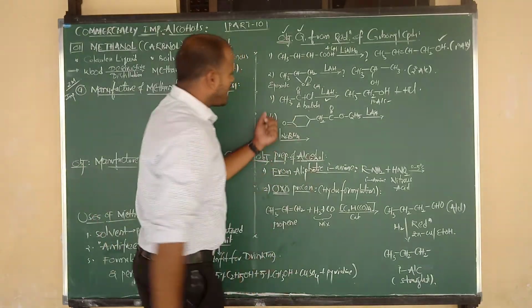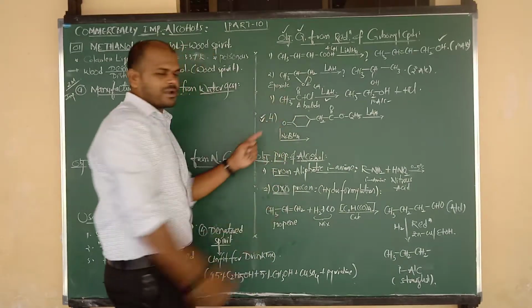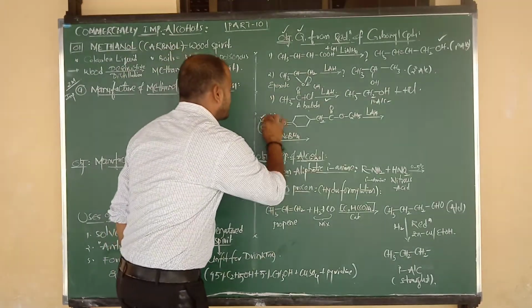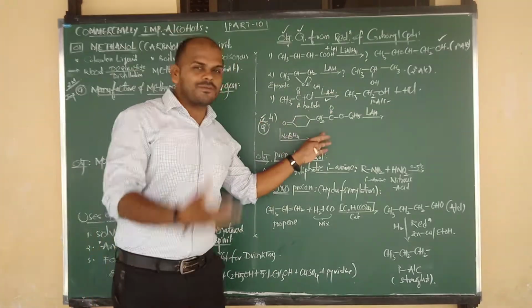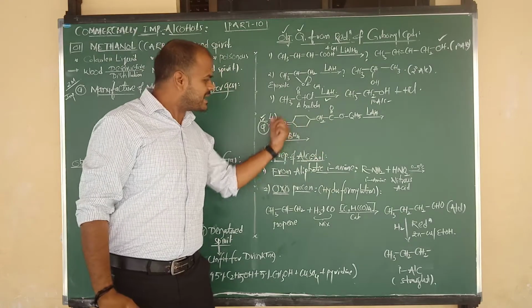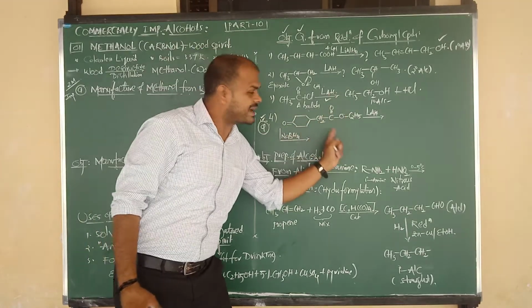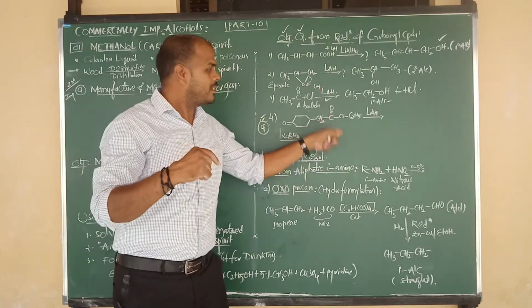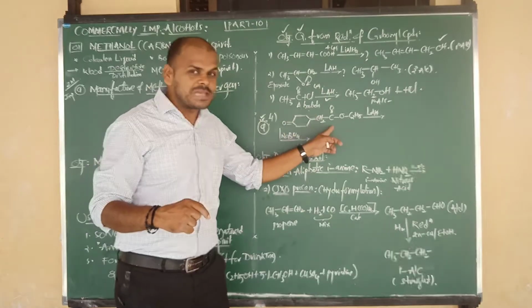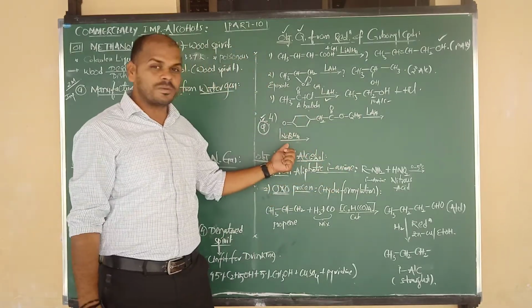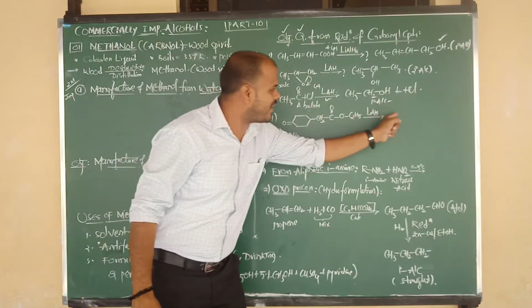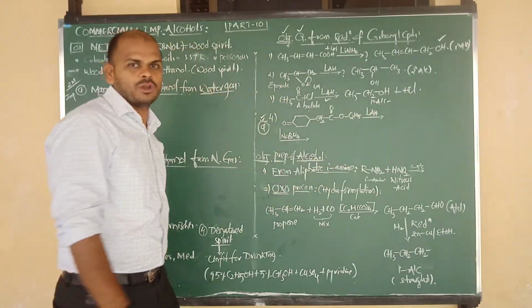Next, yeah, this is a very important question. It is a very important question, important only from the objective point of view. So here I have given one bulky structure. On one side a keto group is there, on the other side an ester group is there. In a single compound 2 functional groups are there. It is reduced by LiAlH4 and it can be reduced by sodium borohydride. You have to find X and Y, both the products.